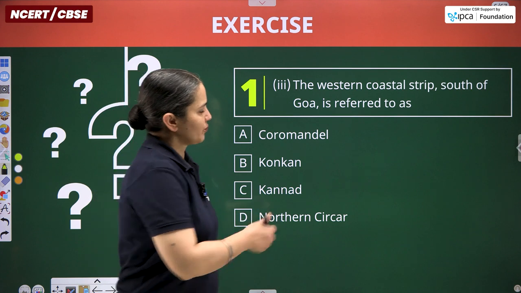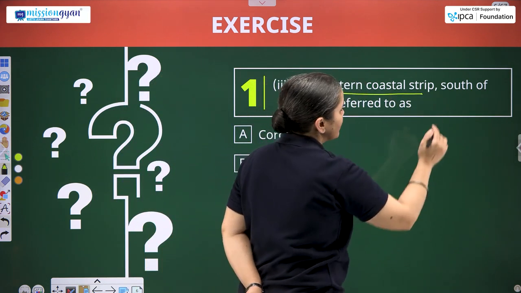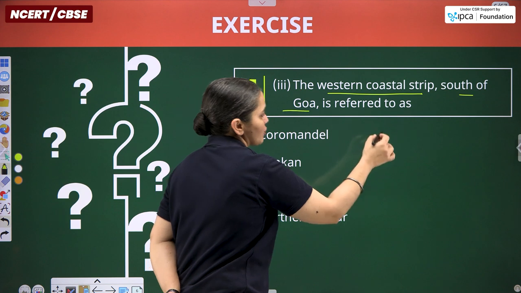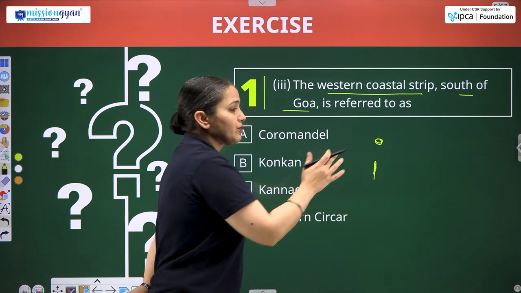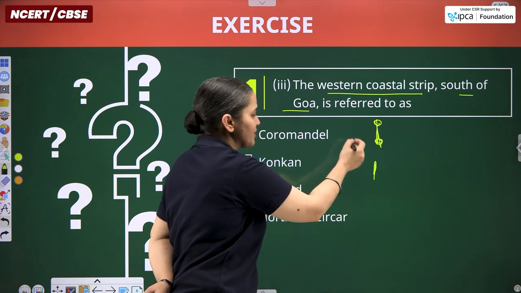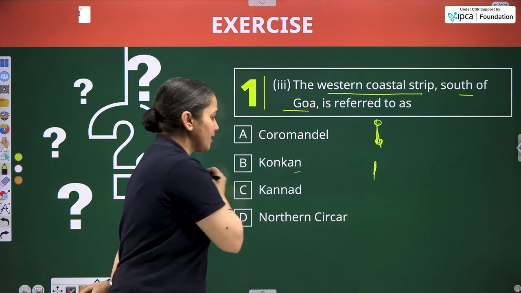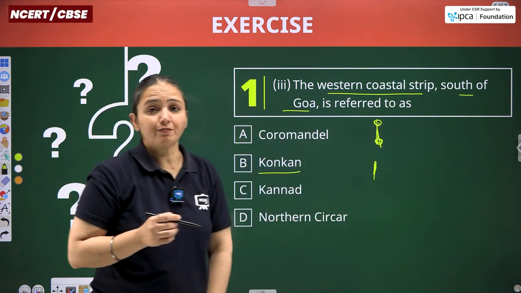Next is the western coastal strip south of Goa. If it is Goa, we are talking about the southern part of it. Between Maharashtra and Goa, we would have referred to the Konkan coast. Now we are talking about the southern part of it.